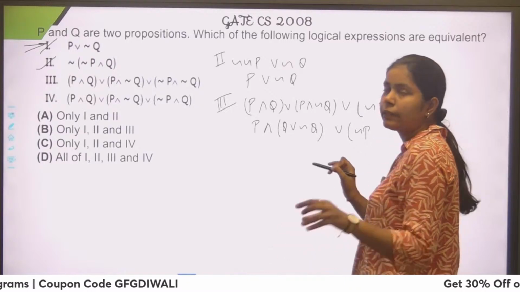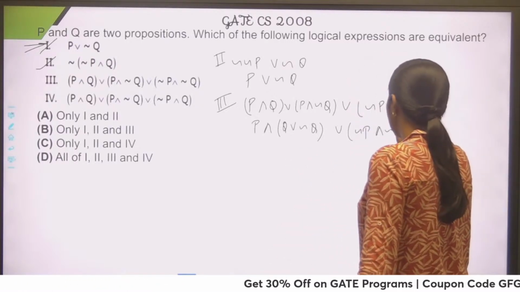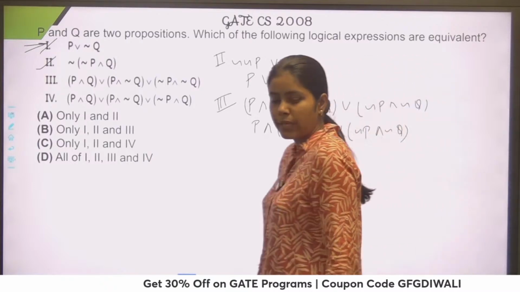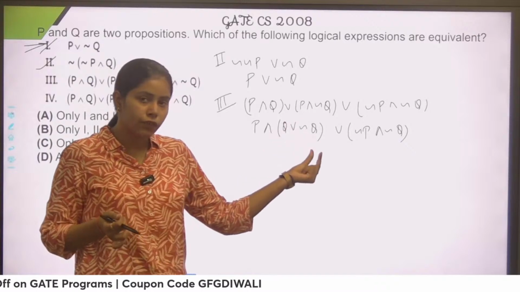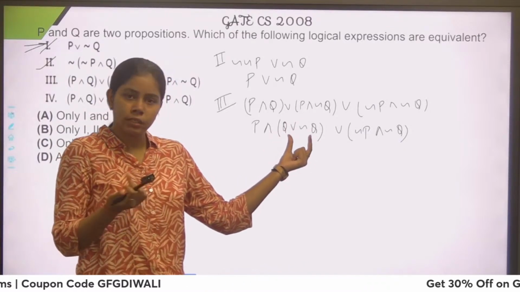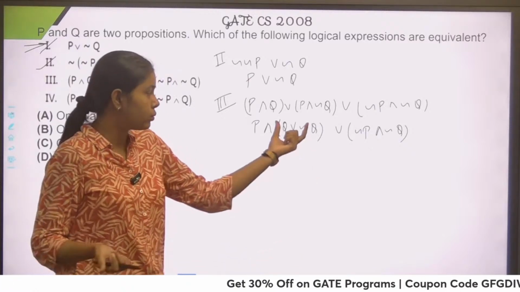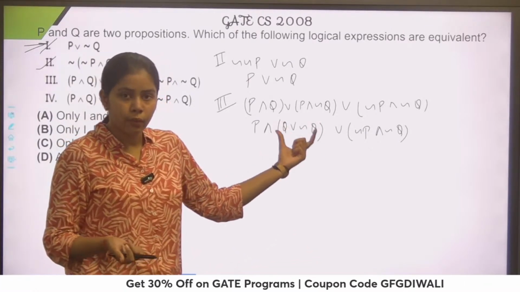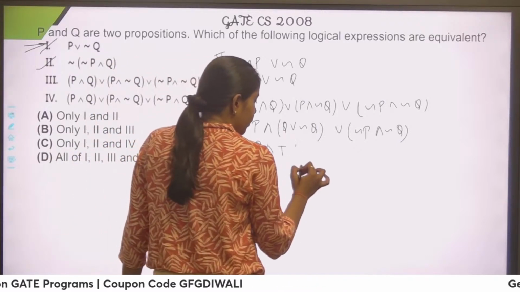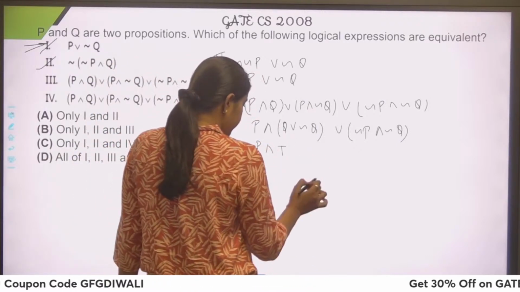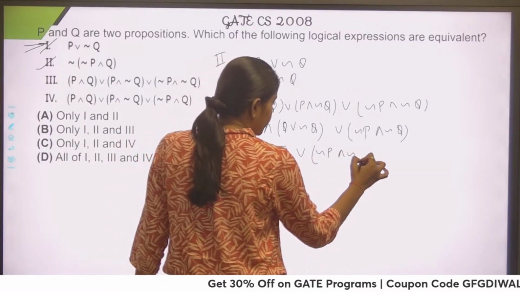Or you can see how we take common in a polynomial or any kind of a function. See guys, when you take Q true, negation of Q would be false. So true or false? True. If you take Q false, negation Q would be true. Again, you would get true. So no matter whatever value Q holds, you would always get true. So you can write this as P and true, or negation P and negation Q.